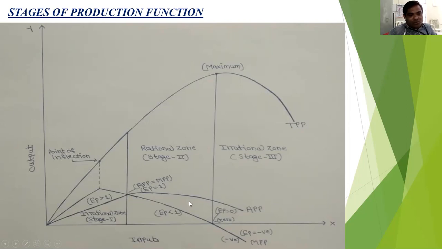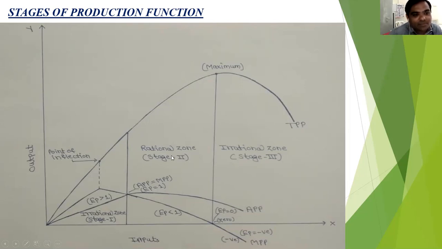MPP is continuously declining, and at the end of the second stage, when TPP is maximum or constant, MPP is 0. When MPP crosses this 0 point, MPP becomes negative. The second stage, the rational zone, is the most profitable zone. If the farmer wants to maximize profit, he must operate in the second stage of the production function, the rational zone.